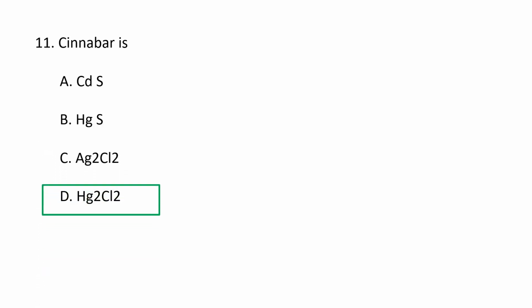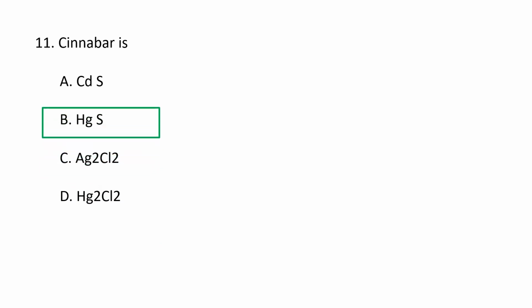Next question. What is cinnabar? Cinnabar is A. cadmium sulfide, B. mercury sulfide, C. Ag2Cl2, that is silver chloride, and D. mercury chloride, Hg2Cl2. Cinnabar is mercury sulfide. It occurs as a vein filling mineral which is associated with volcanic activity and alkaline hot springs. So it is represented by mercury sulfide, HgS. B is the correct option.